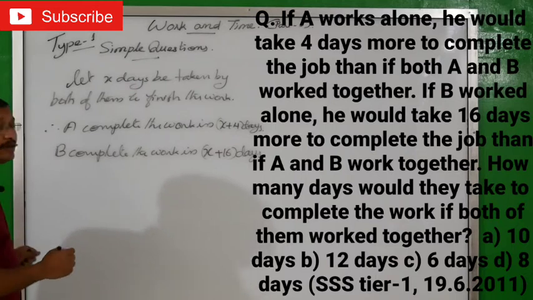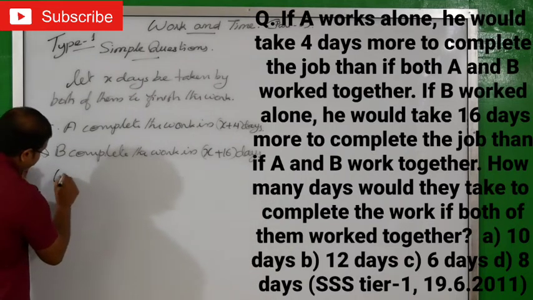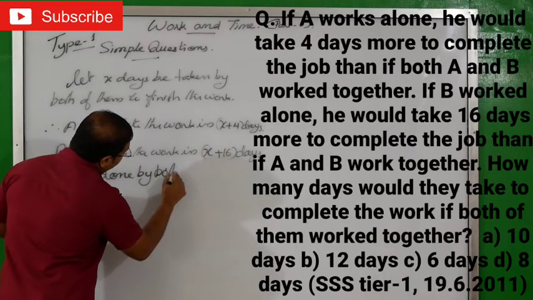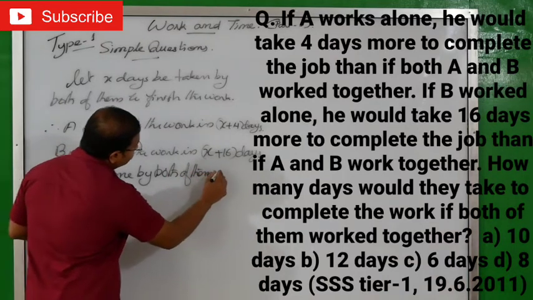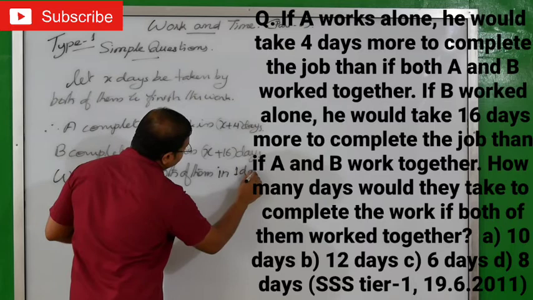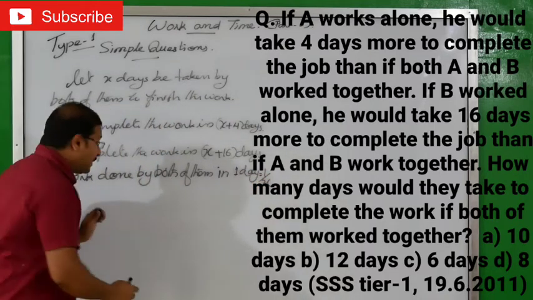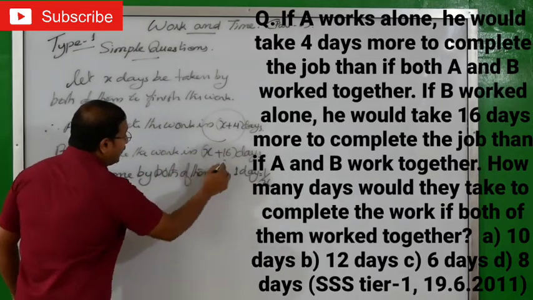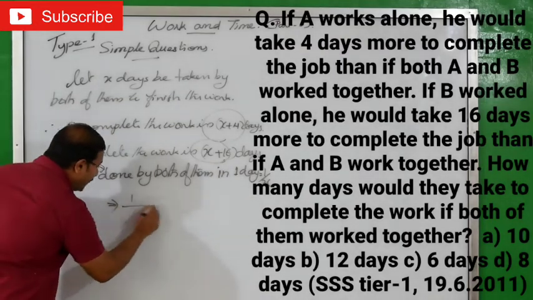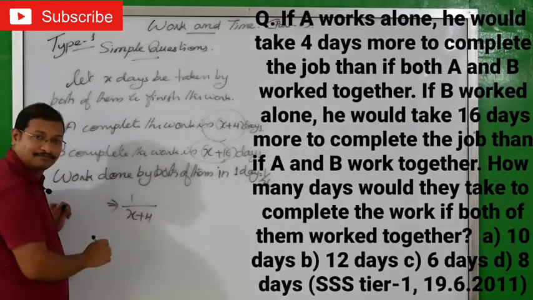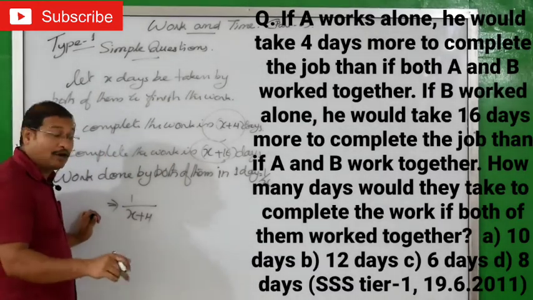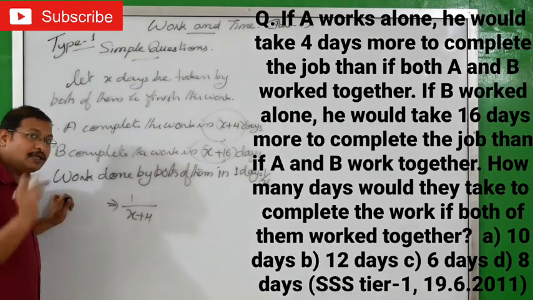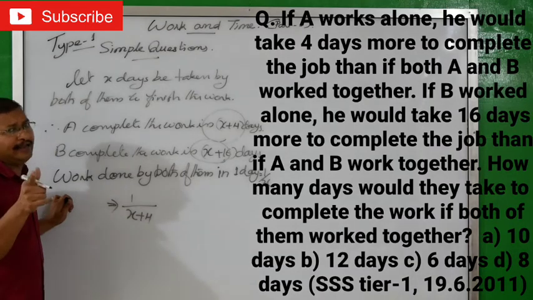But now we know that the work done by both of them in one day equals 1 by X. Work done by both of them in one day means A's work and B's work together, isn't it? That means we'll write 1 by X plus 4, because this is the complete work. So in one day it is 1 by X plus 4. The complete work of B is X plus 16, so in one day it is 1 by X plus 16.